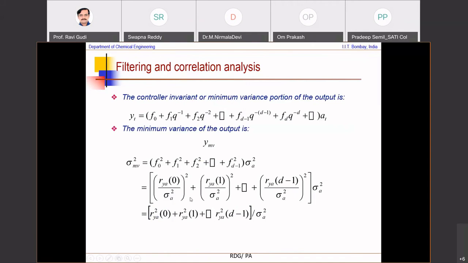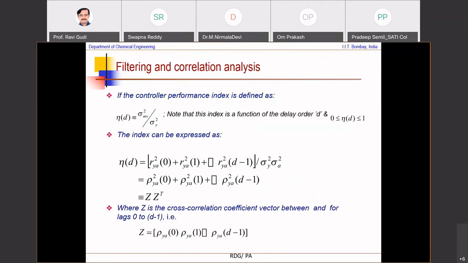And these ratios are essentially established using correlation analysis or autocorrelation analysis. This is a little bit of theory, which in the given time I'm unable to cover. But all that I'm trying to tell you here is that the minimum variance benchmark is essentially established from the routine operating data itself. It doesn't require an explicit model.